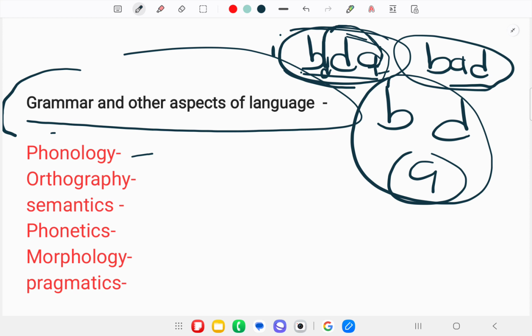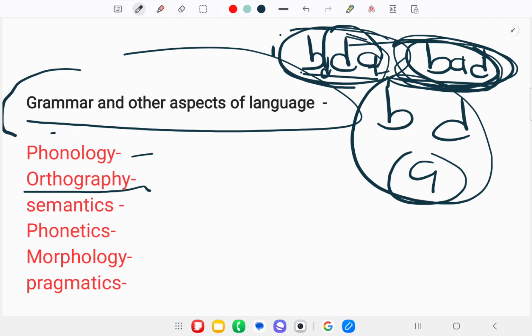Phonology is the study of how speech sounds are organized and used in a language to create meaning. If this gives a meaning, then we can say this is a word. If this does not give any kind of meaning, then this cannot be a word and this cannot be sound units. Okay. Next, we have the term orthography.